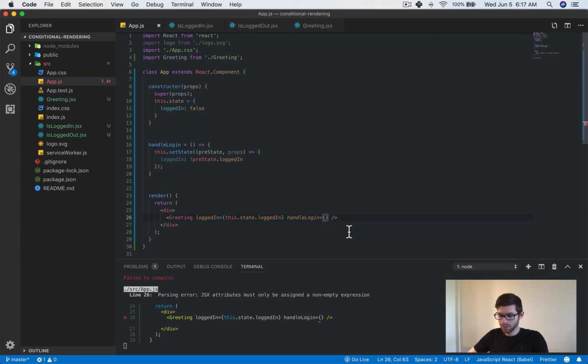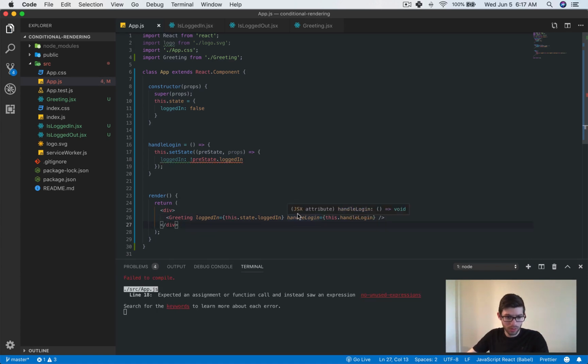That gives us an error because we're not actually doing anything, and so we're going to say this.handleLogin. No. App.js line 18.